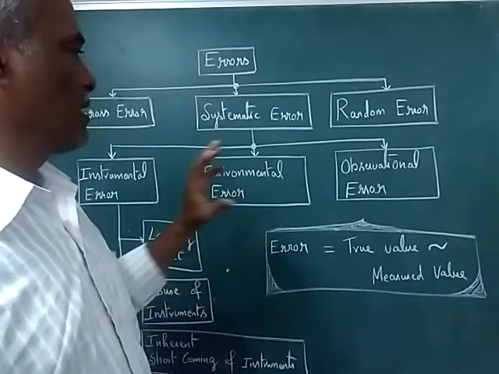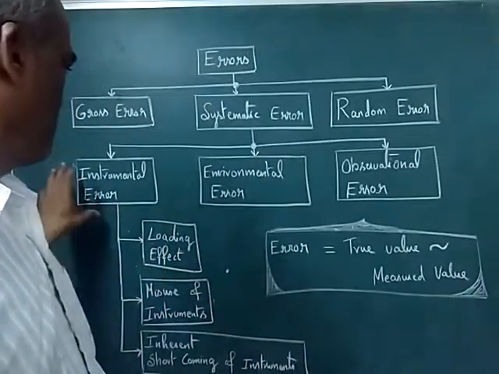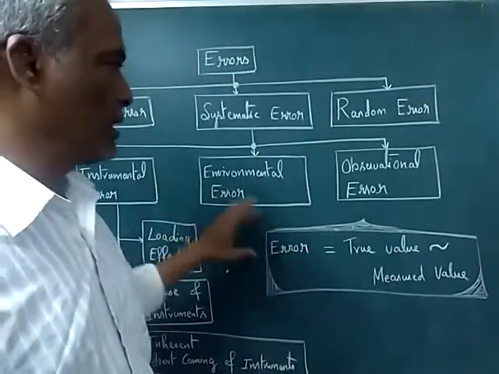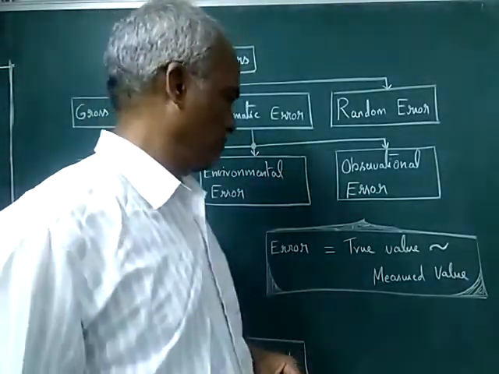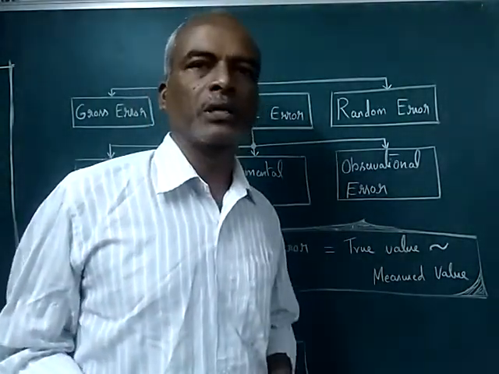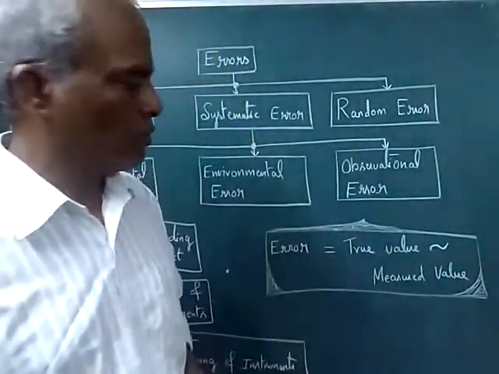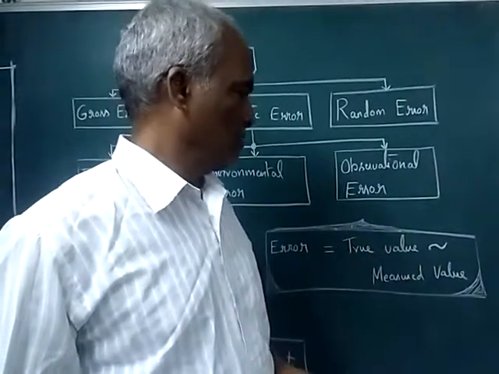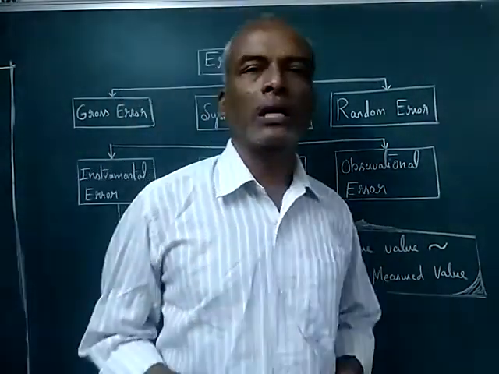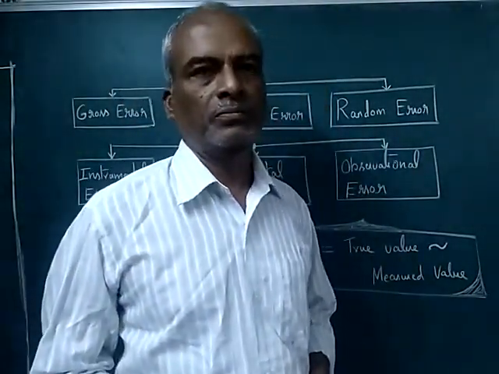So in systematic errors, we have three: instrumental error, environmental error, and observational error. So now we will look into the basic definition of error. What is error? It is the difference between the true value and the measured value.